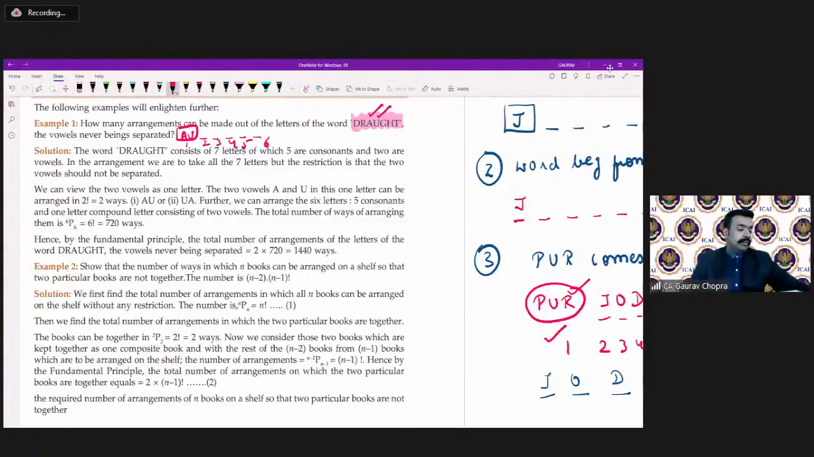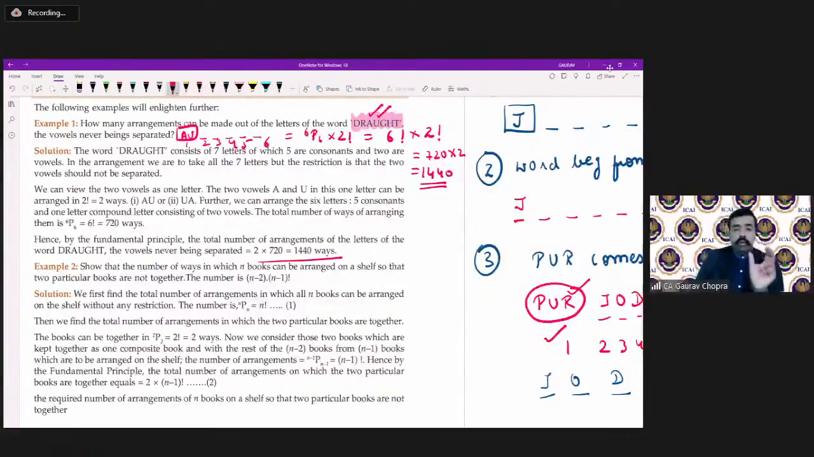And these 6 places can be arranged into how many ways? Yes, this can be arranged into 6p6 ways. And also AU can interchange their position. It can also be written as UA. That's why we have to multiply with factorial 2. So finally what we are getting is 6 factorial multiplied by 2 factorial, which is 720 multiplied by 2, 1440. This is the final answer because vowels are coming together.